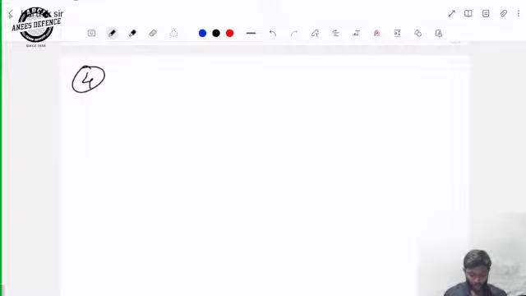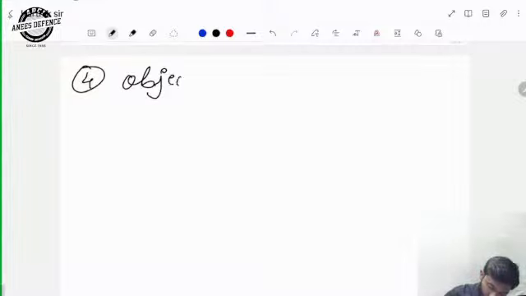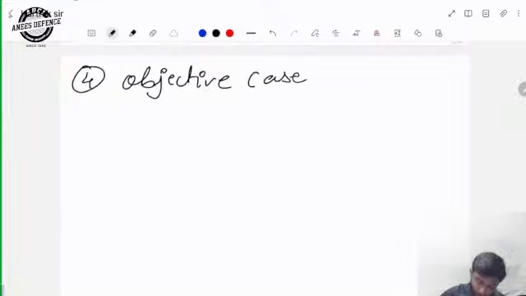So now the fourth one. Objective case is used after the following words: let, like, but, etc. Objective case is used after these words.